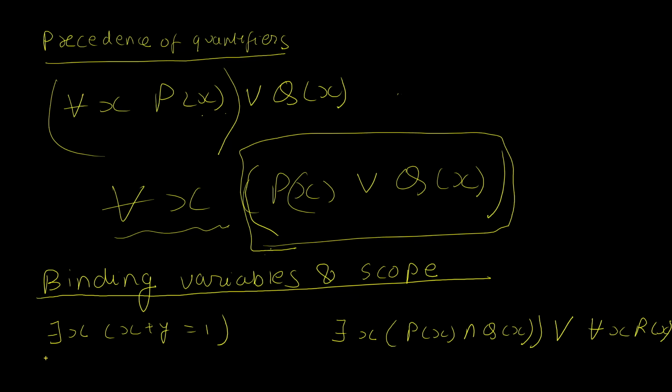Okay, so this one says there exists an x for which x plus y is equal to 1. The variable x here is bound to this quantifier, there exists. So therefore this is called a bound variable. And y in our case is a free variable.